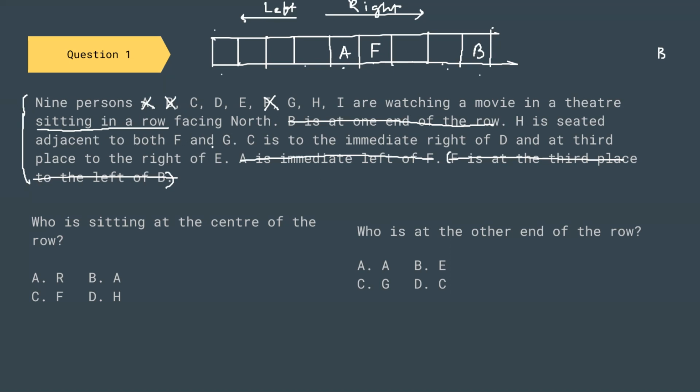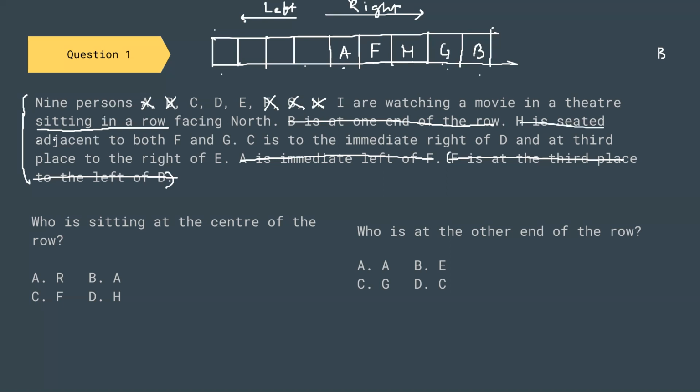Now we can see H is both adjacent to F and G. So I can put H here and this will be G. So H is exhausted, G is exhausted. So we are left with C, D, E and I.